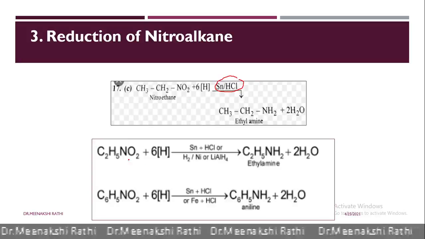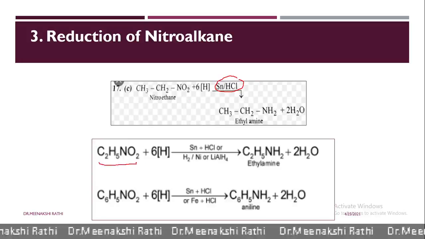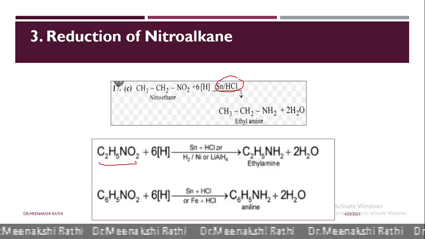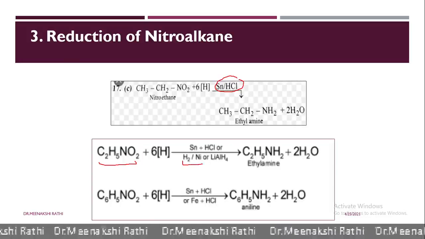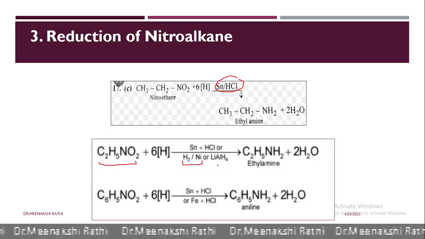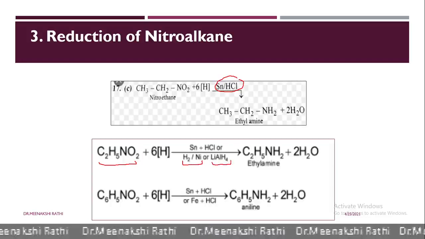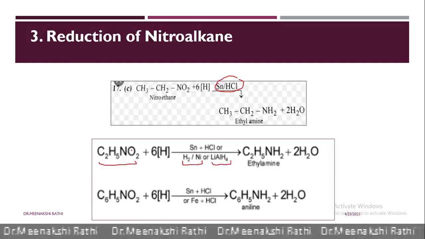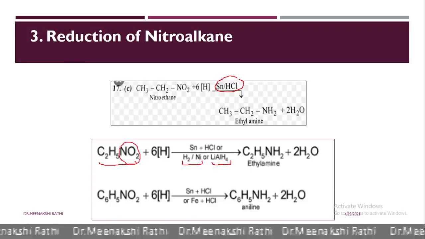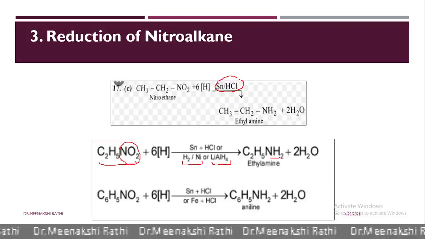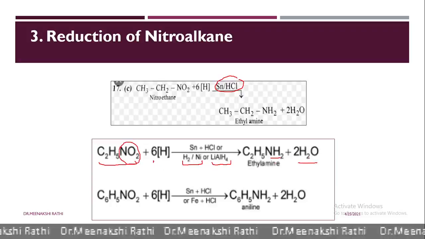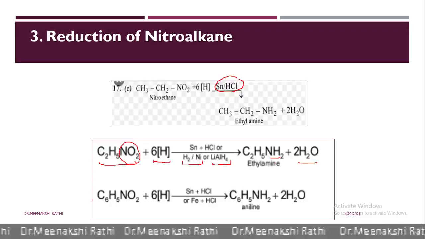See here, when nitroethane reacts with Sn and HCl, or hydrogen in presence of nickel, or lithium aluminium hydride as a reducing agent, the NO2 group gets reduced to NH2 group and 2 water molecules are formed. For this, 6 hydrogen atoms are required.